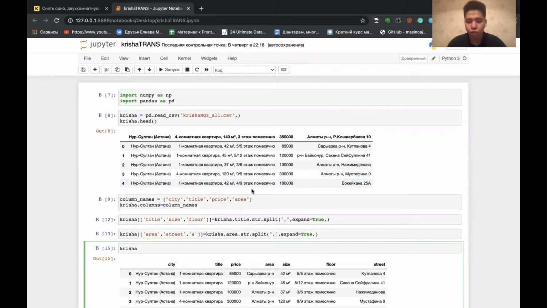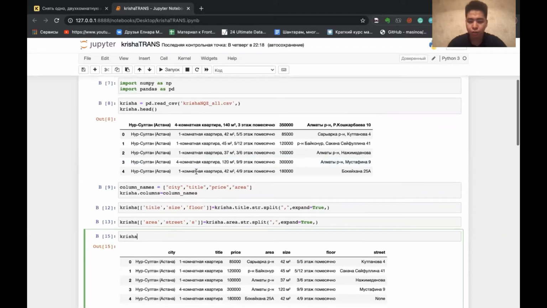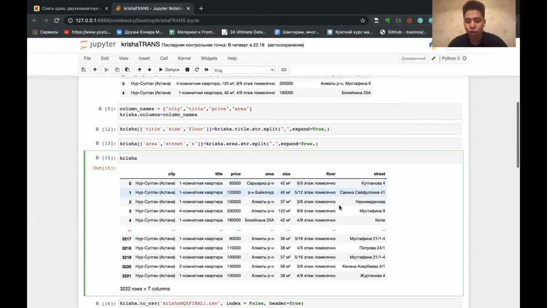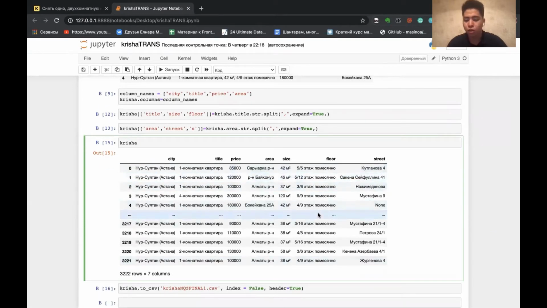Also, we noticed that some data was stored in one column, and to solve it, we used the split method, split it by comma, and created some new column names, for example, title, size, floor, and street. So this is the final format of our data frame using column names like city, title, price, area, size, floor, and street of each house. Then we store it into a CSV file, and that's all.